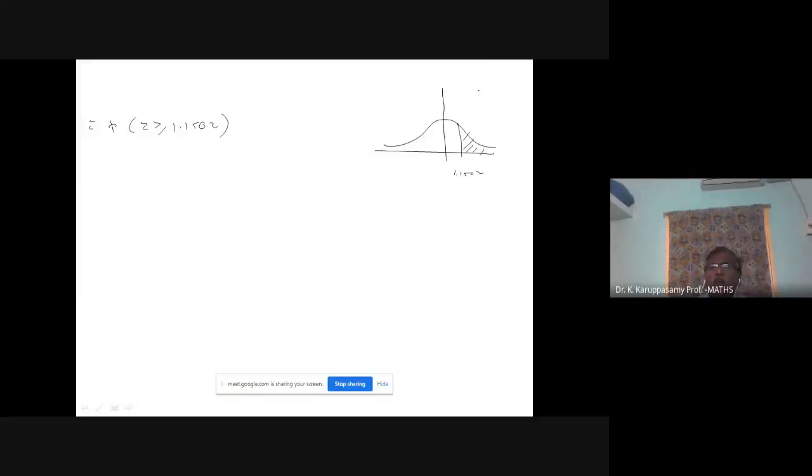The right half is 0.5, from which you subtract this portion.